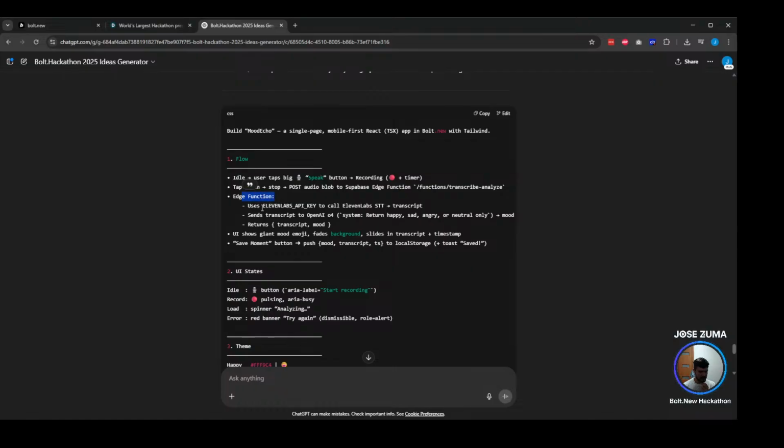These are the edge functions. We will be using the Leon Labs. We will be using OpenAI now, and this needs to happen on the server side. So that's why we need to have an edge function. The edge function is basically a serverless function which is being executed in Supabase.